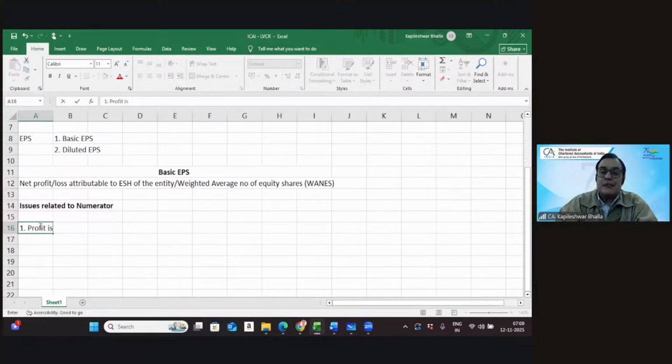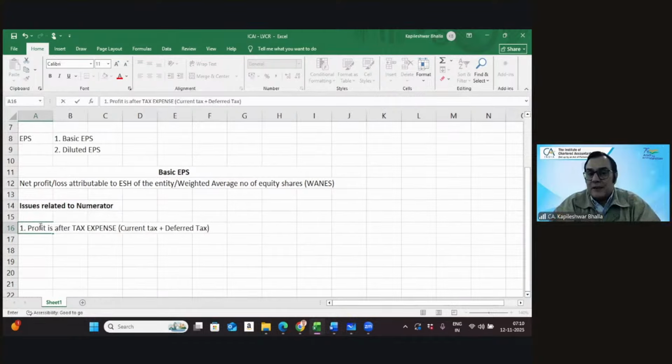The profit is supposed to be after the tax expense. I put that in bold. When I say it is after tax expense, it is supposed to be after considering both the current tax as well as the deferred tax. So when you consider the concept of tax expense, you need to consider both current tax as well as deferred tax computed with reference to Ind AS 12.